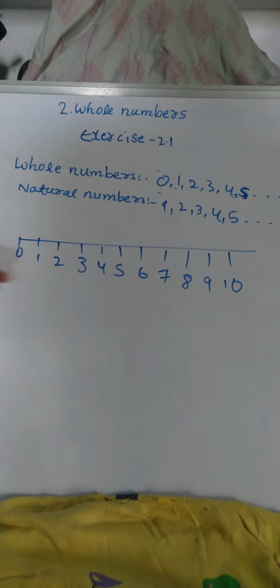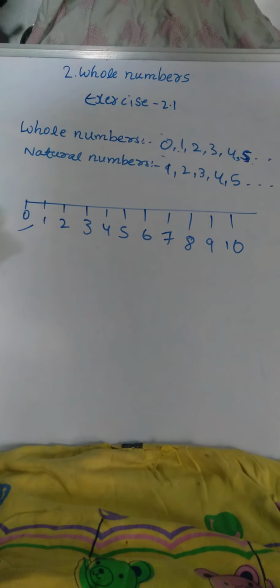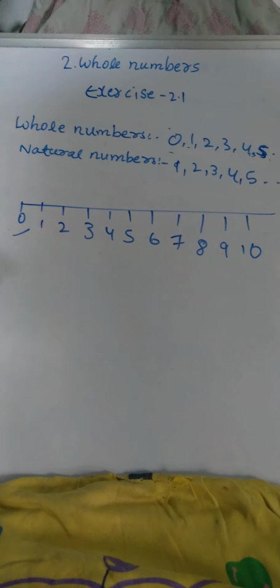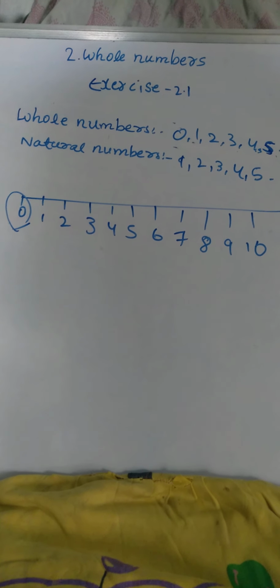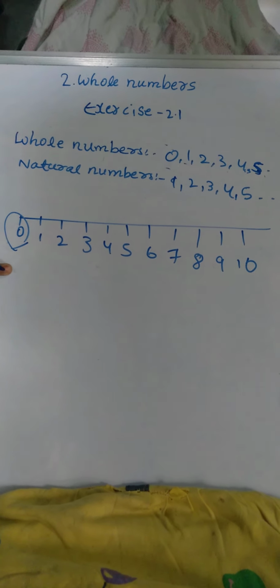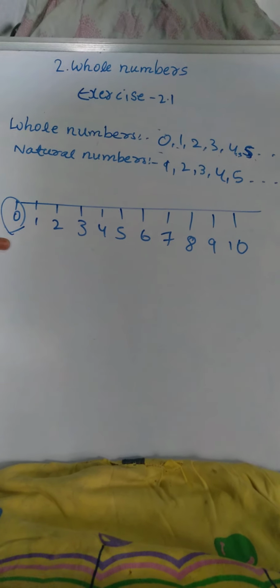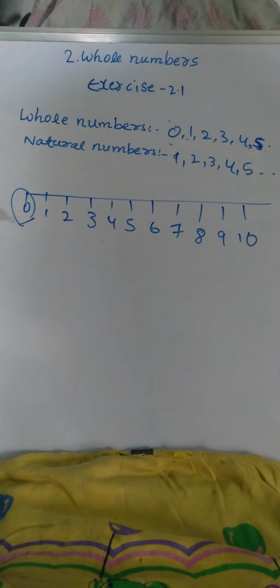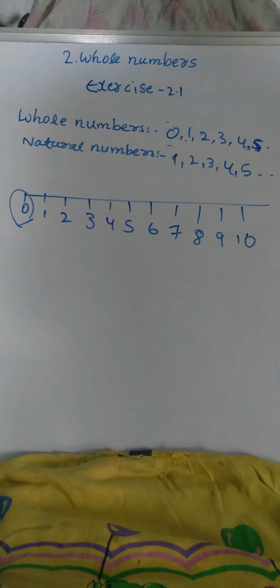Okay, in this 0, 1. So here 0 is smallest number, but we are showing here. So the statement is false. So they said that we can't show smallest numbers on number line, but we can show smallest numbers on the number line. Then we'll see next question.